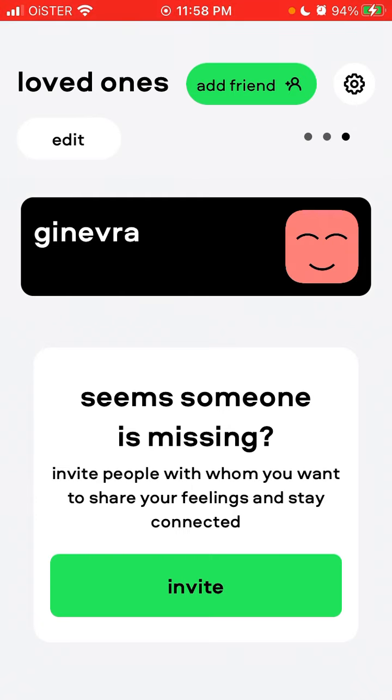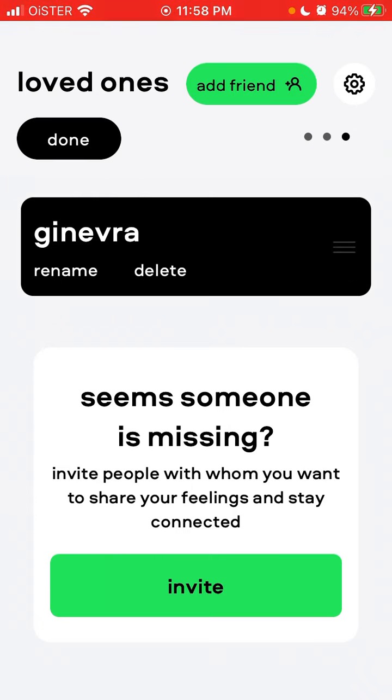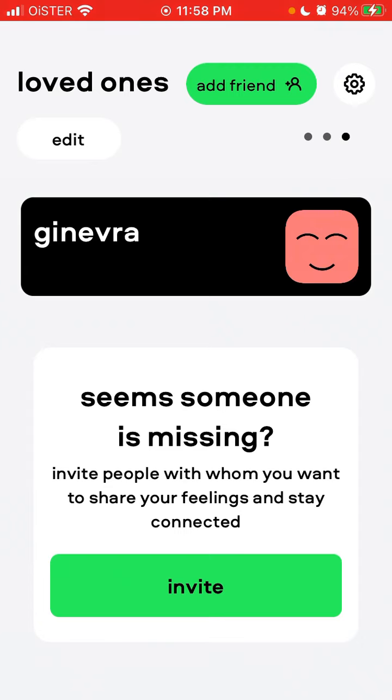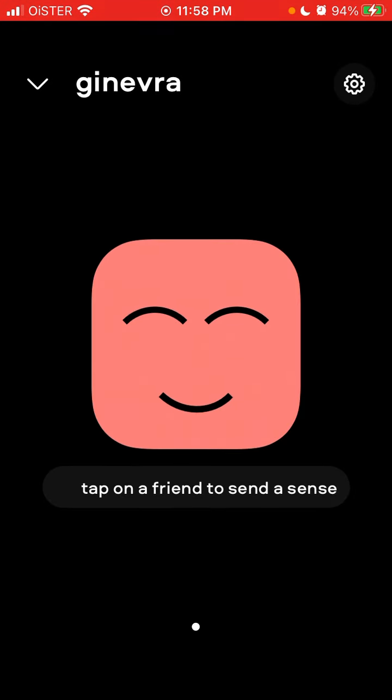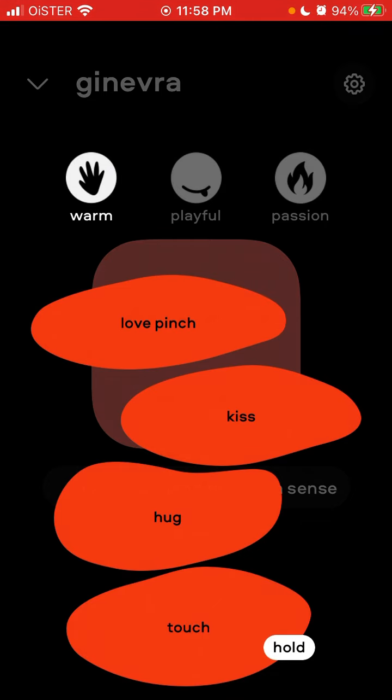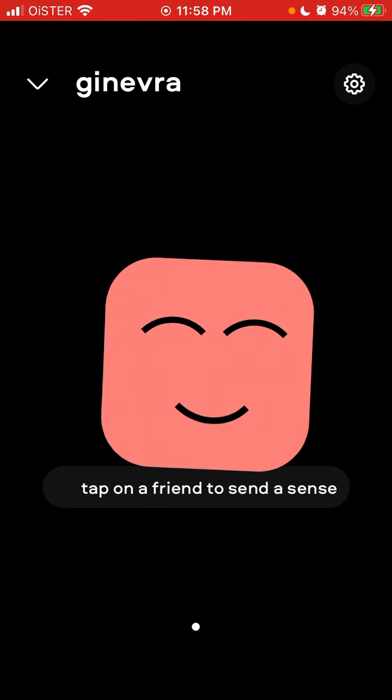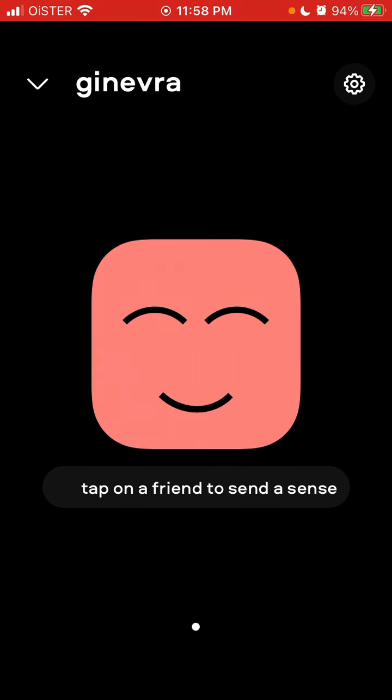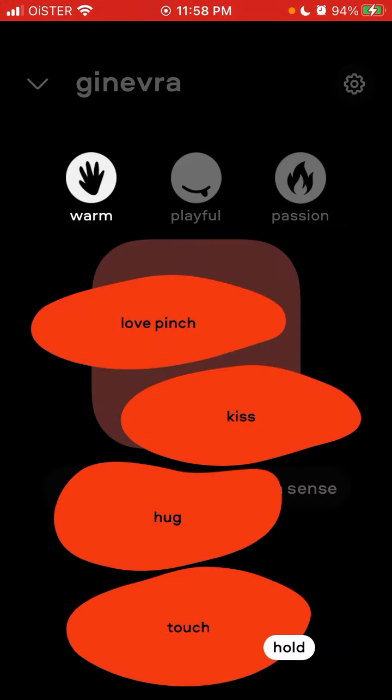After you added a friend, by the way, you can rename or delete your friends, you just go to the friend and tap on the friend's avatar, and then you can send these kinds of senses. My phone sometimes vibrates to it, and there are different vibration patterns.